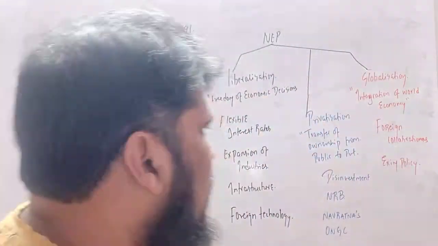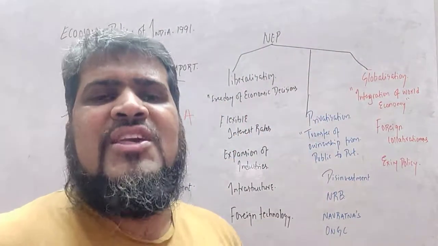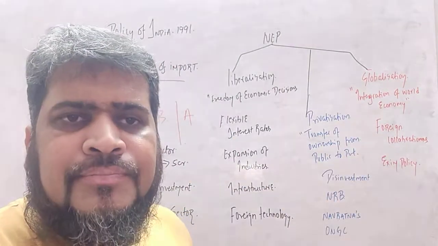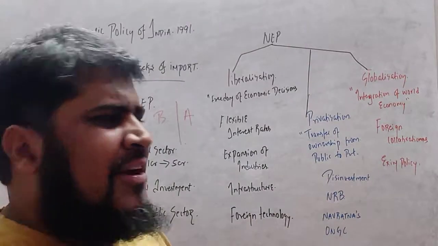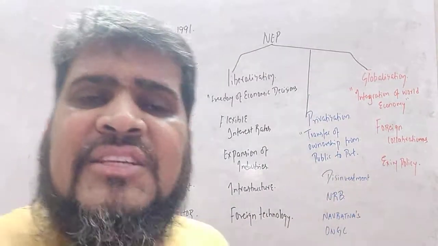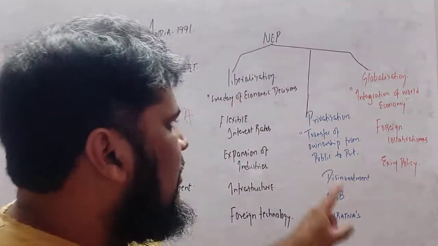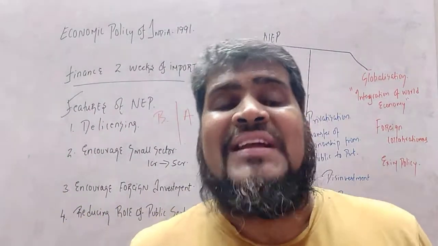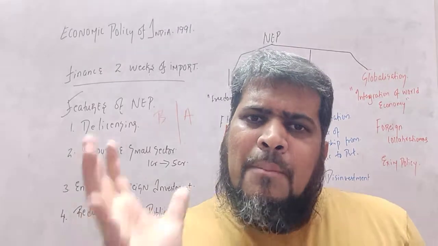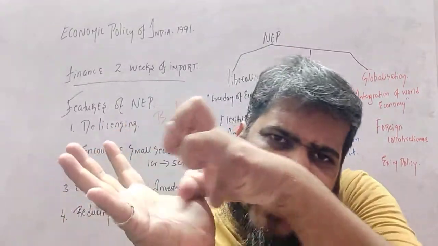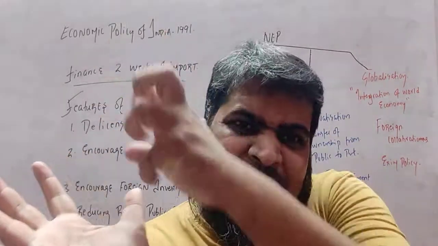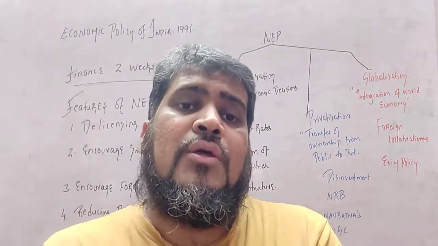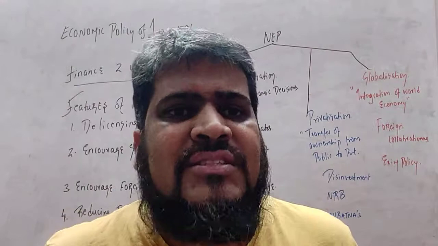Right, students? The first point was liberalization. What is liberalization? Freedom to take your decisions. The second one, a very effective one, is privatization. What is privatization? Transfer of ownership from the public sector to the private sector. Okay, students, you have to take public sector ownership. You have to reduce the importance of the public sector and transfer the ownership to the private sector.